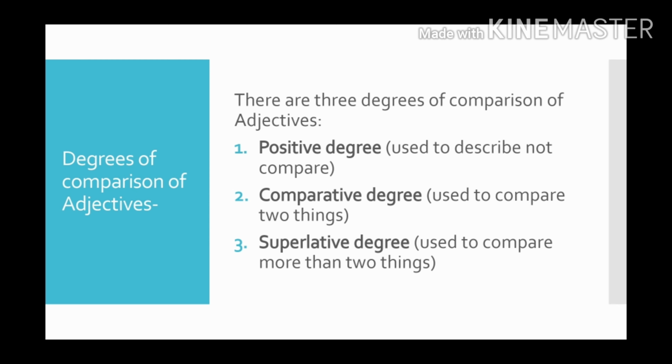Now let's understand the degrees of comparison of adjectives. There are three degrees of comparison of adjectives. First, positive degree, second, comparative degree, and third is superlative degree. In positive degree, we do not compare anything, we only describe the thing. Okay, there is no comparison in it. Second is comparative degree. Here, we compare two things, only two things, not more than that. And in the last one, superlative degree, we compare more than two things. All right, more than two things in superlative degree.